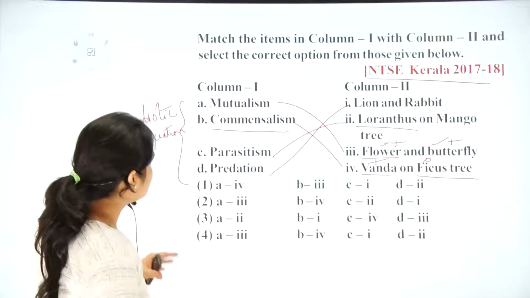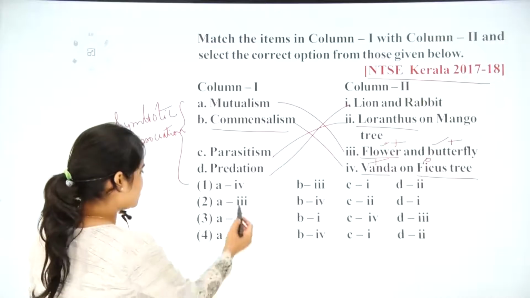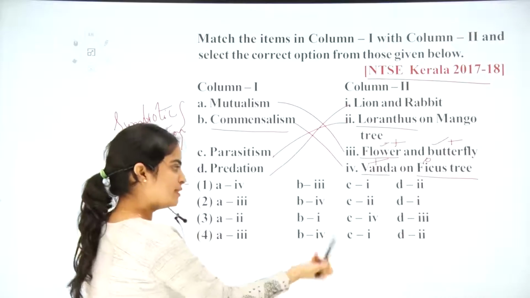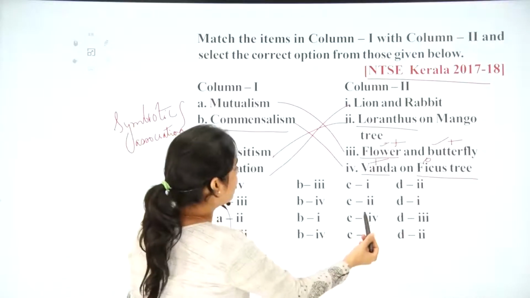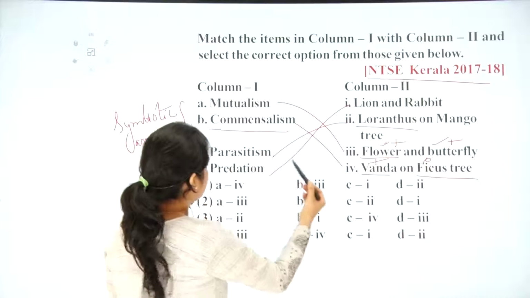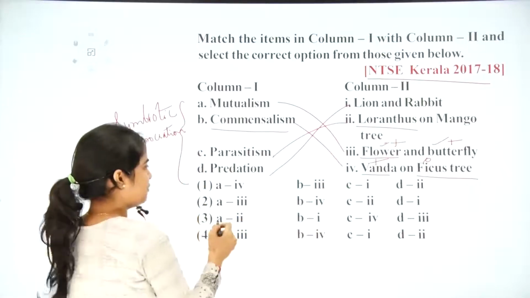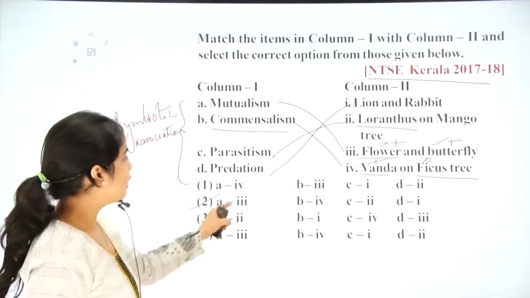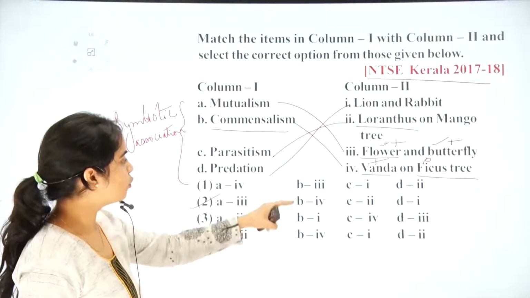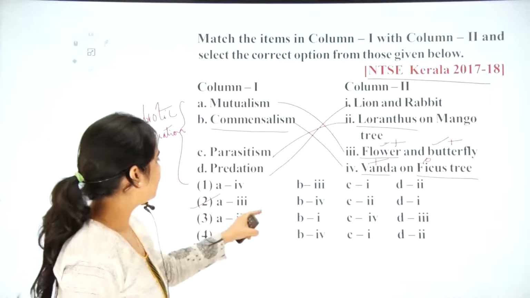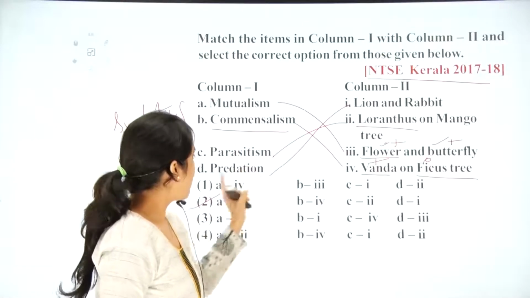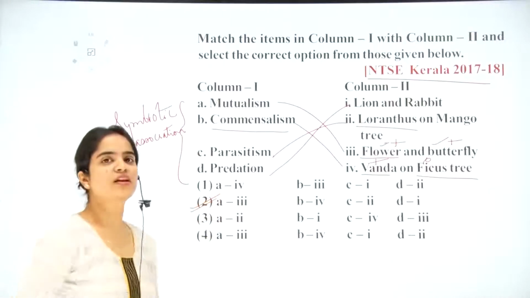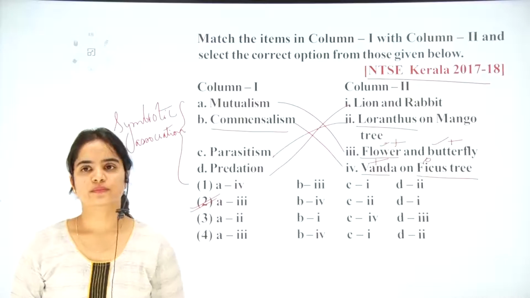So from the given options, A matches with the third one. Here we can see it in two options. Okay, B matches with the fourth option, and the fourth is the same here. C matches with the second option here. That is correct. So the answer to the question is option number 2: A with the third one, B with the fourth one, then C with the second one, and the last one with the first option. So the correct answer of the given question is option number 2.